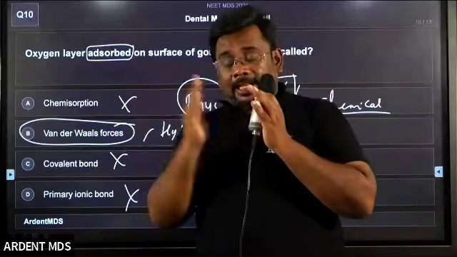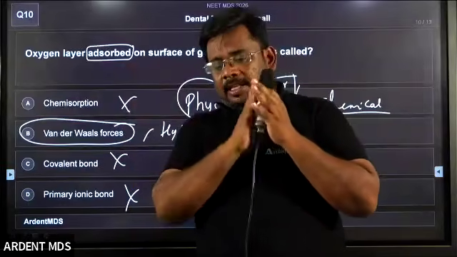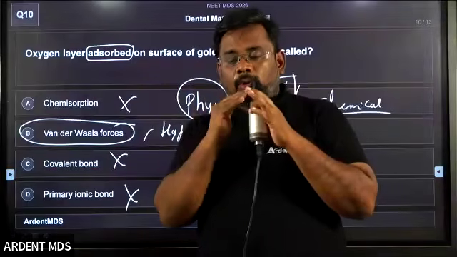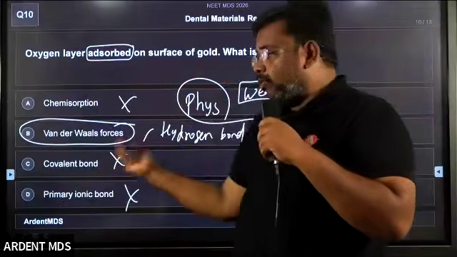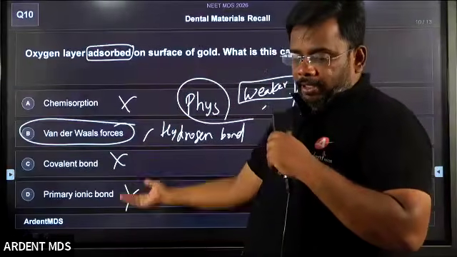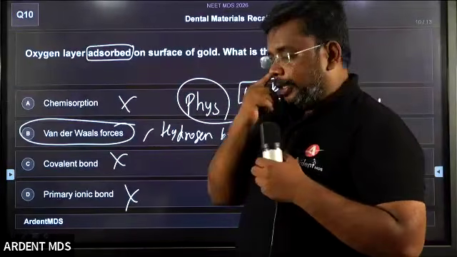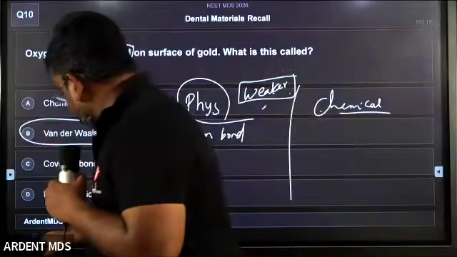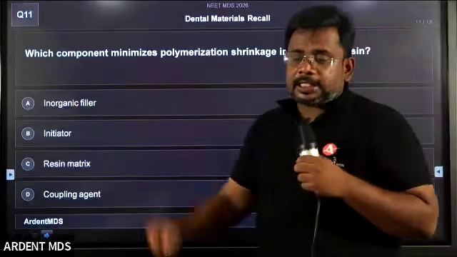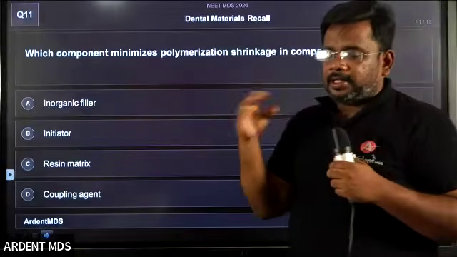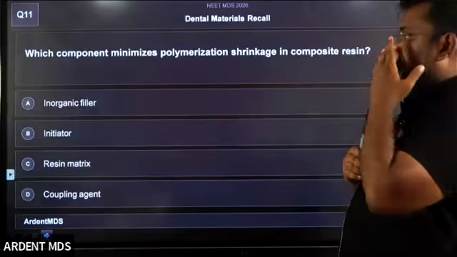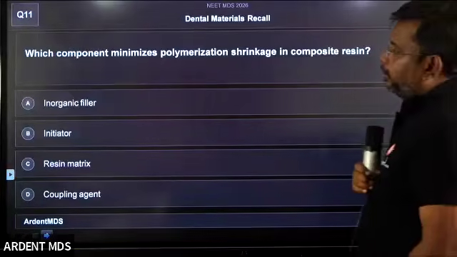If oxygen comes, it will be present on the surface. It does not react with the gold. Only if it reacted with the gold could I go for a chemical type of bond, like covalent or ionic bond. Students, clear? Hope you understood. It's a very, very simple question. Anyone can answer it, even someone who has applied for the NEET exam.